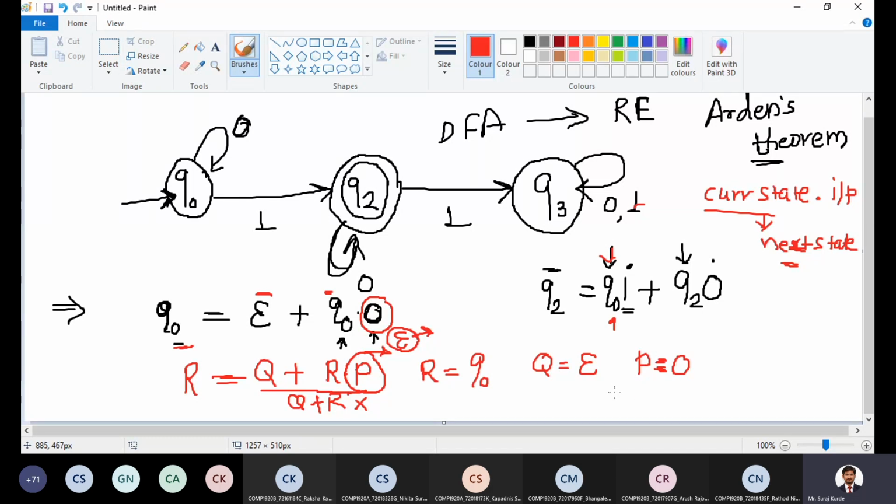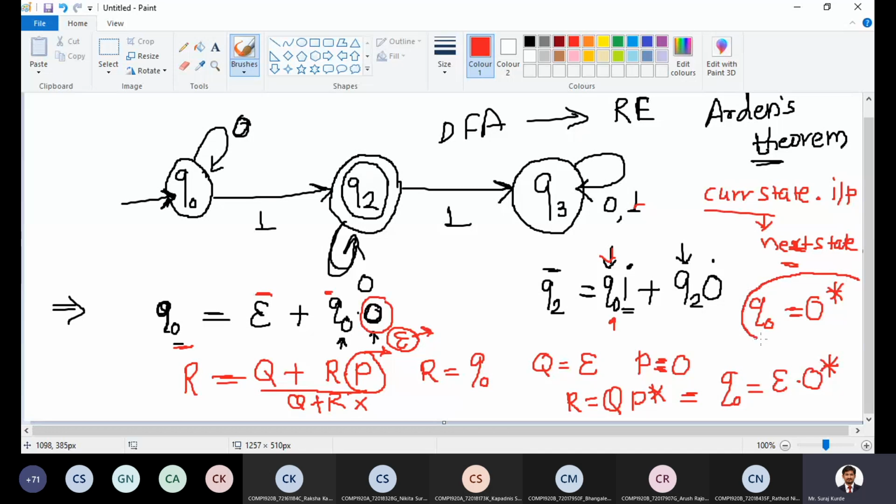Now by using the theorem, we can write R is equal to QP star. So what will be the regular expression? Q naught is equal to, what is Q? Epsilon. P is 0 star. So Q naught is equal to 0 star.